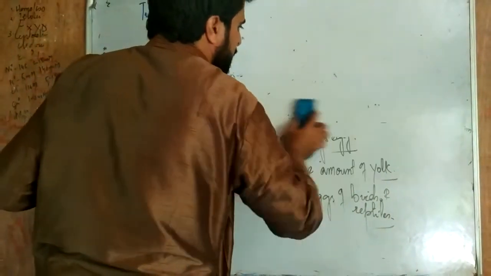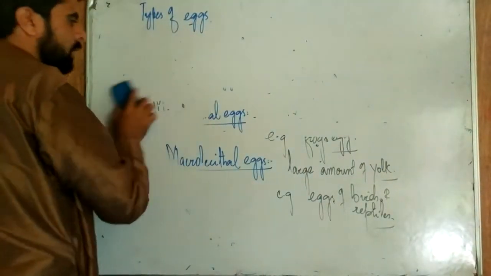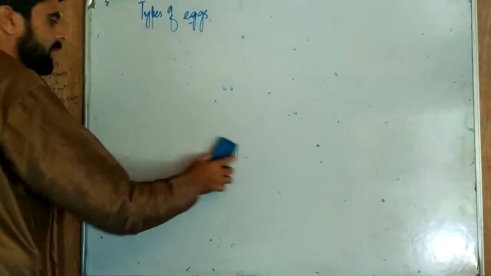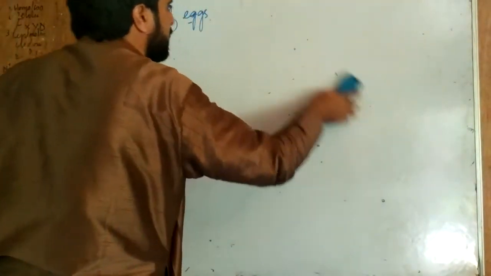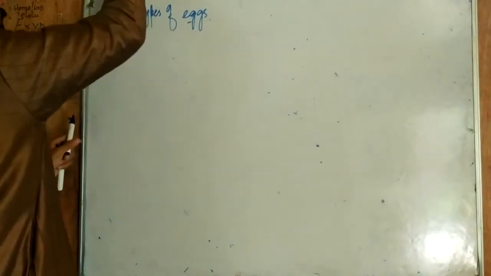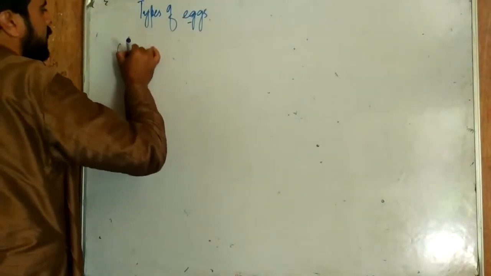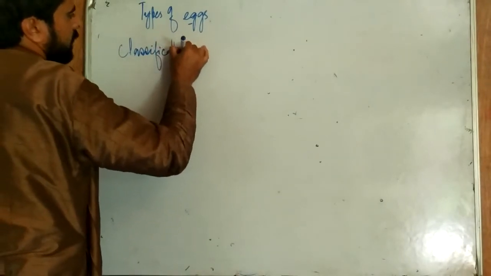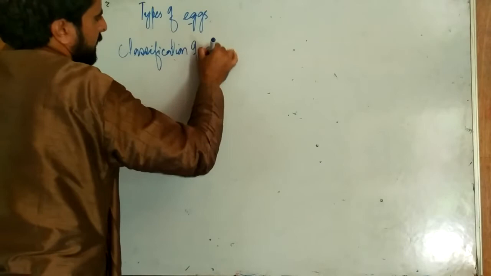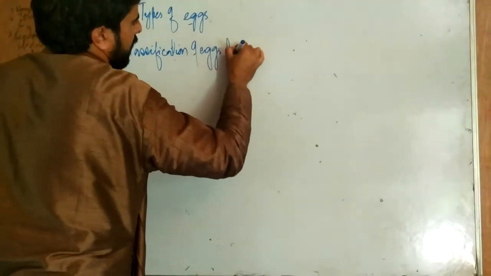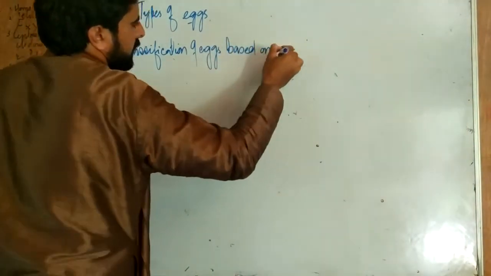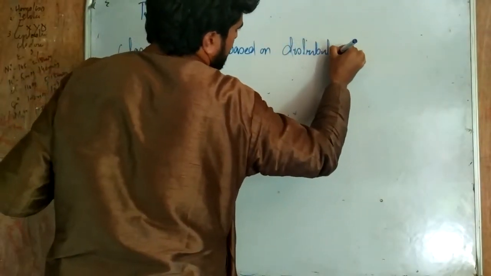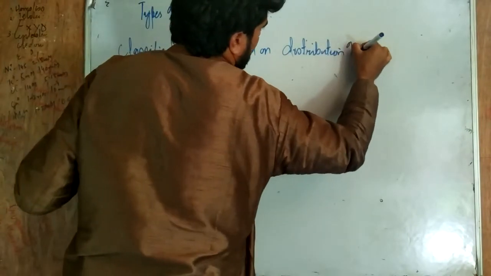Eggs have also been classified on the basis of the distribution of the yolk, that means the distribution of the yolk inside the egg. So we have the classification of eggs based on distribution of yolk content.